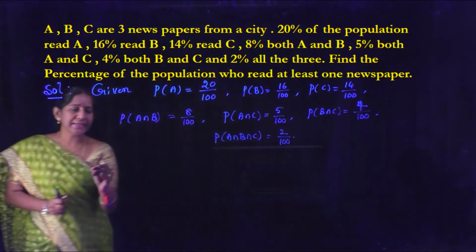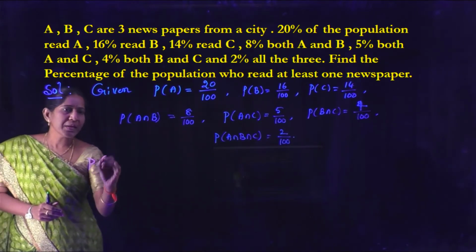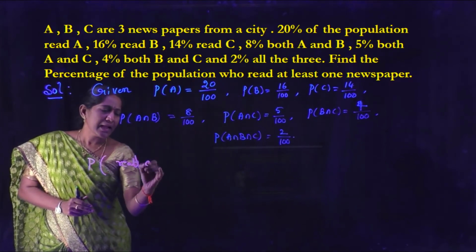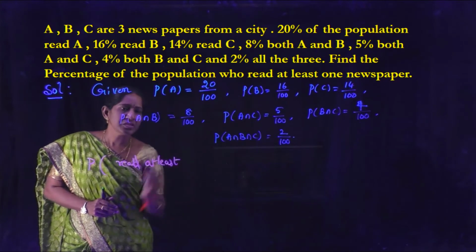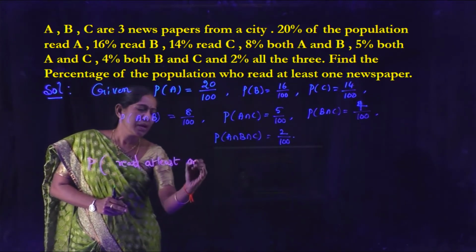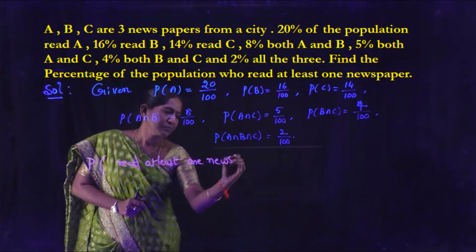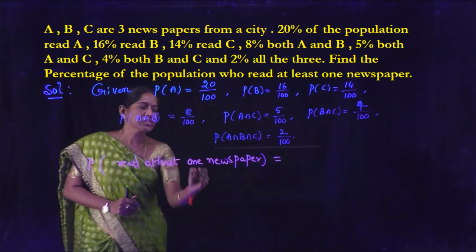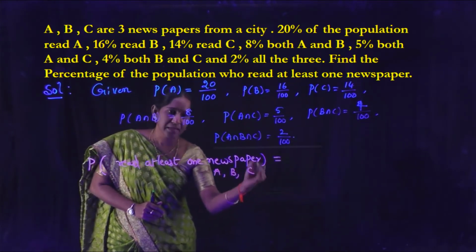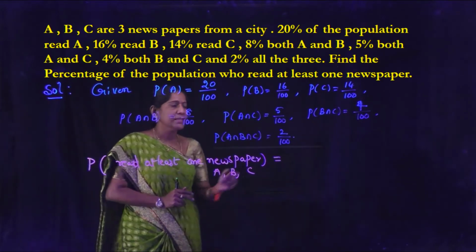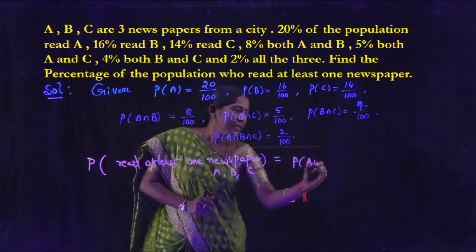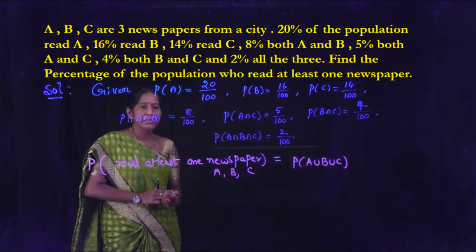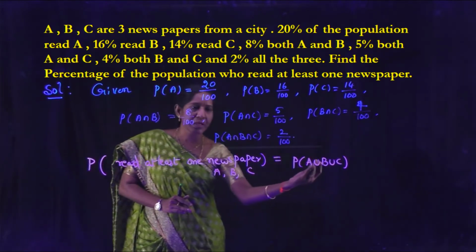Therefore, we have to find the percentage of population who read at least one of the newspapers A, B, C. In set notation, it is P of A union B union C. In earlier sections, we discussed what P of A union B union C is.